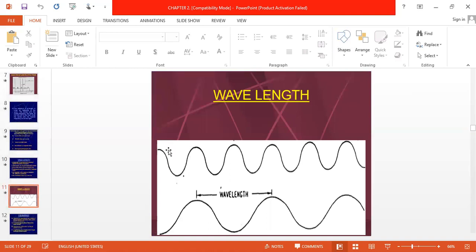Now see, this is the rays passing through material in terms of cycles. One wavelength means this point to this point. The number of cycles per wavelength we can also say is one cycle. The frequency means the number of cycles completed in 1 second, and velocity means the speed of rays that we already saw.